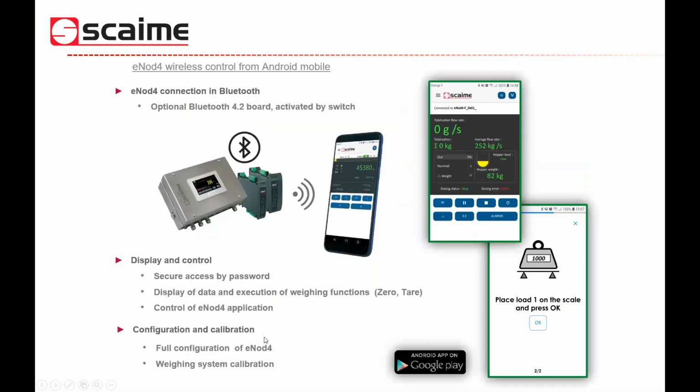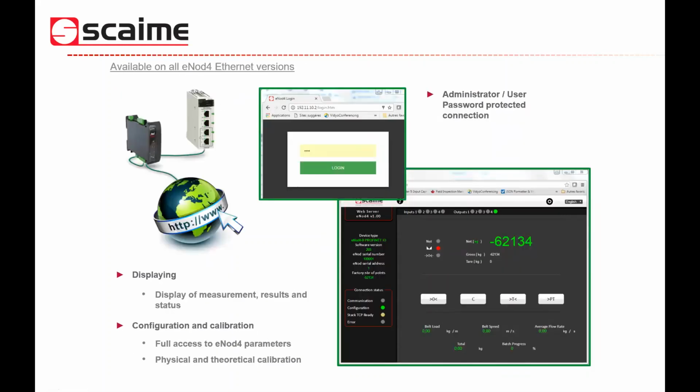Yes, it's a very important tool because if you have a VPN access to the installed machine, you can easily check the system for maintenance. If your customer calls you in the middle of the night saying you have a problem, you can connect to the eNote and check if the problem comes from the eNote, from the load cells, or from the process.